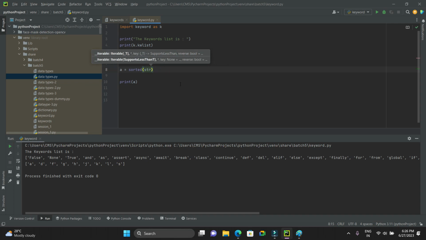Arguments can be separated by a comma operator. So you are getting it, right? Yes. Others, any doubts?